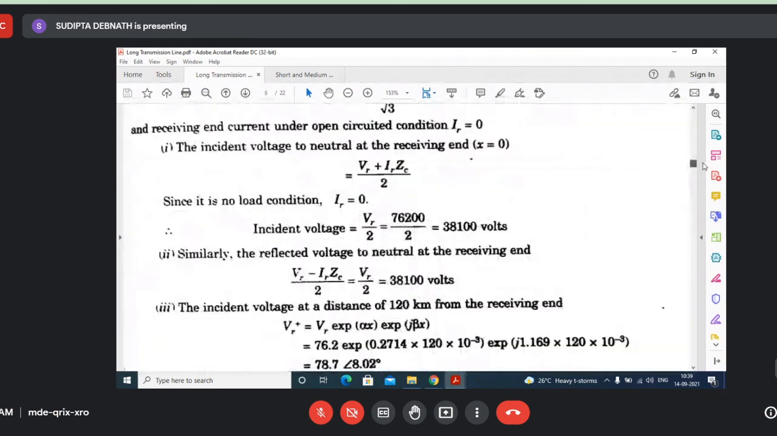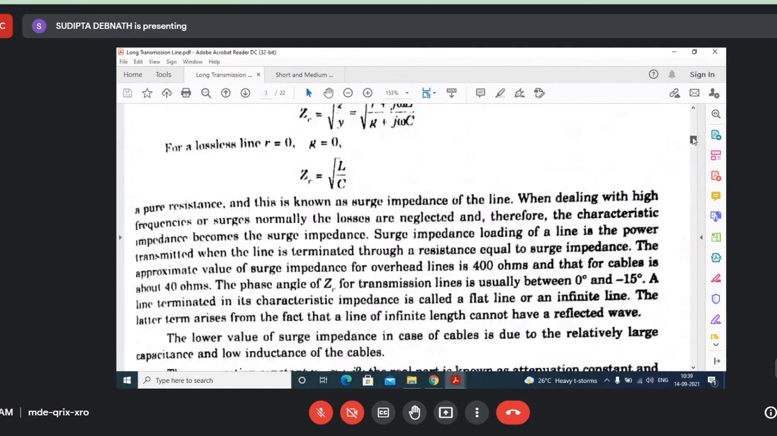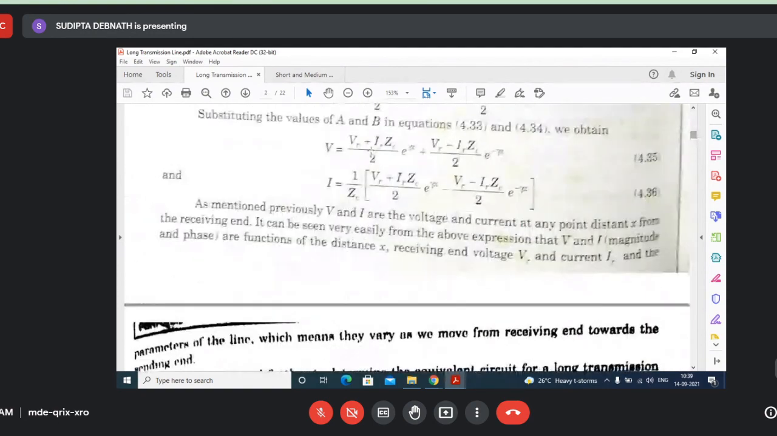So what is the question? Yes, so both are the same. Now the incident voltage at a distance of 120 kilometer. At 120 kilometer this part will be 0, but with VR there is one term, e to the power gamma x, that you need to write, isn't it? You have to write this one because this is not 0. Now x has the value 120.